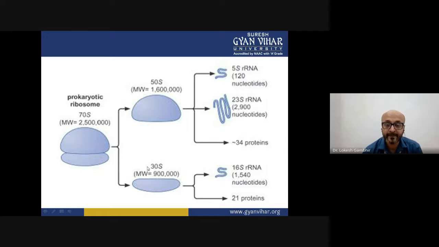Now, when we talk about the large subunit, what is there in this particular large subunit? There will be ribosomal RNA and proteins. There are 34 different kinds of proteins. And what are the RNA molecules? There are two types of ribosomal RNA molecules: a very small RNA molecule, that is 5S rRNA, made up of only 120 nucleotides, and the other larger RNA, 23S ribosomal RNA. Whereas in the small subunit, there is only one RNA molecule, that is 16S ribosomal RNA, which is